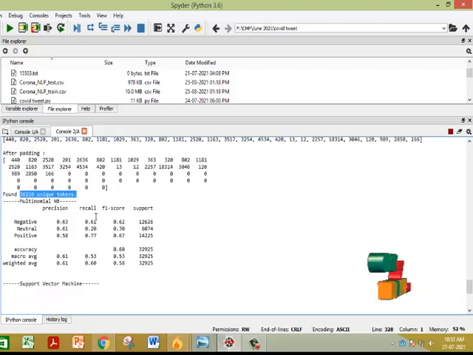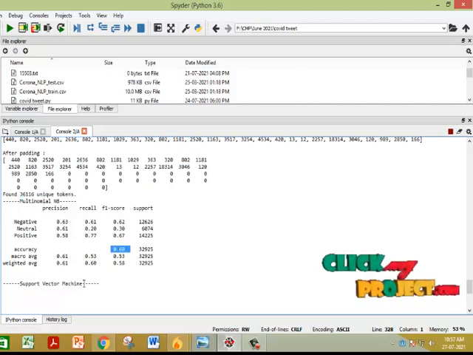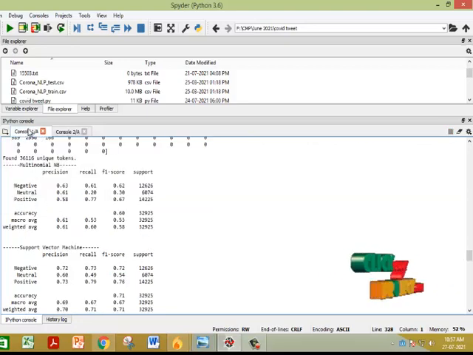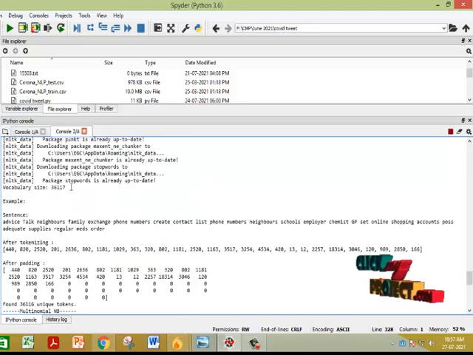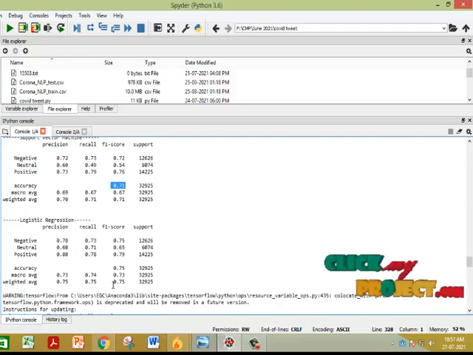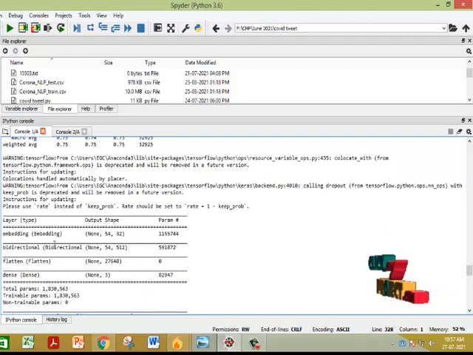The multinomial NB gives 60%, and the support vector machine is running over here. The support vector machine gives 71%. Logistic regression gives an accuracy of 75%. Then the LSTM is running here.